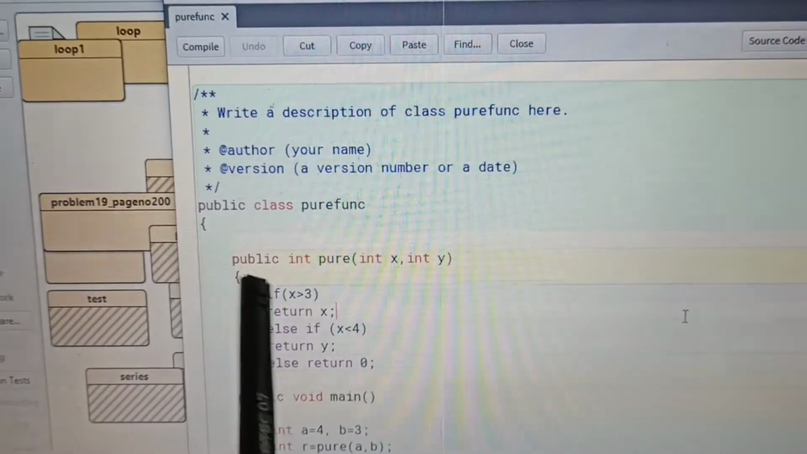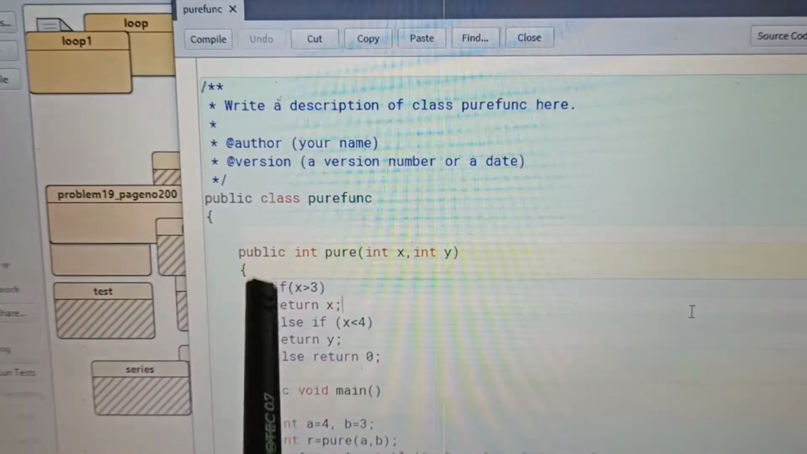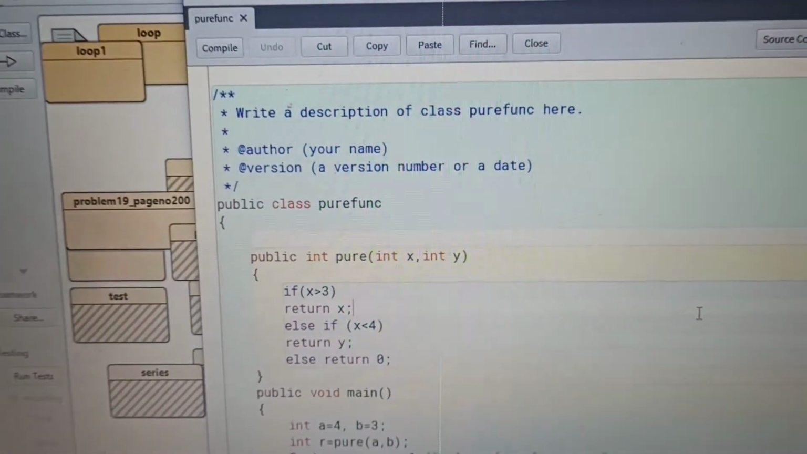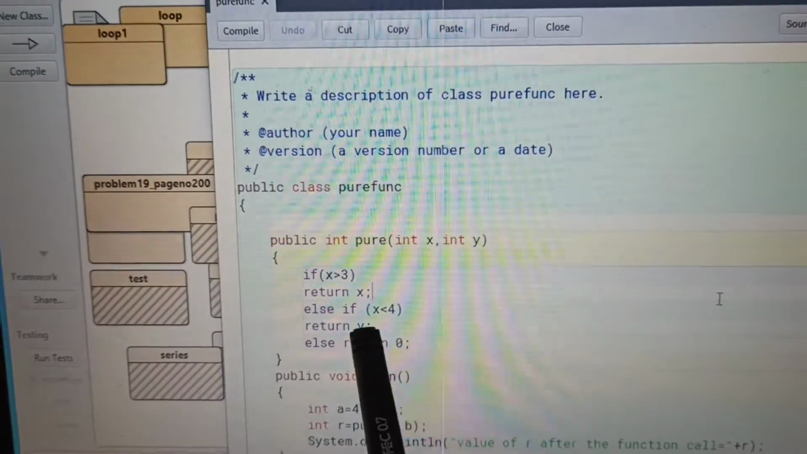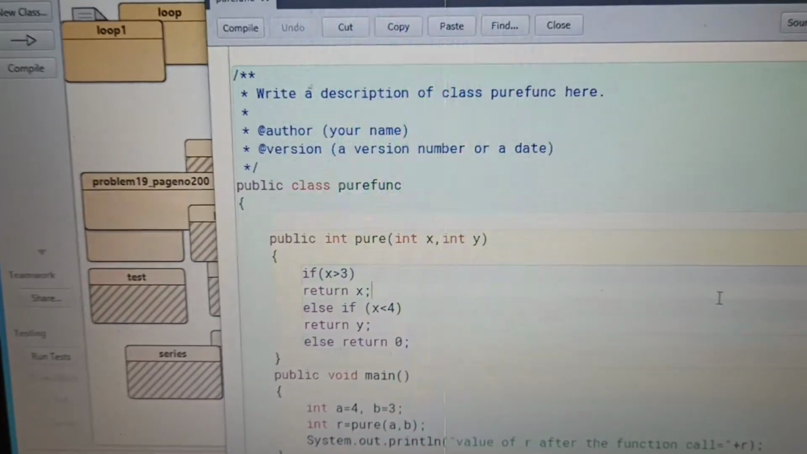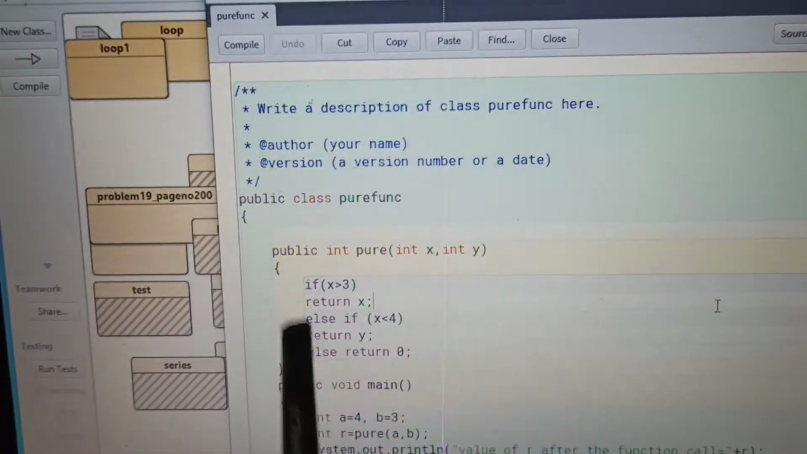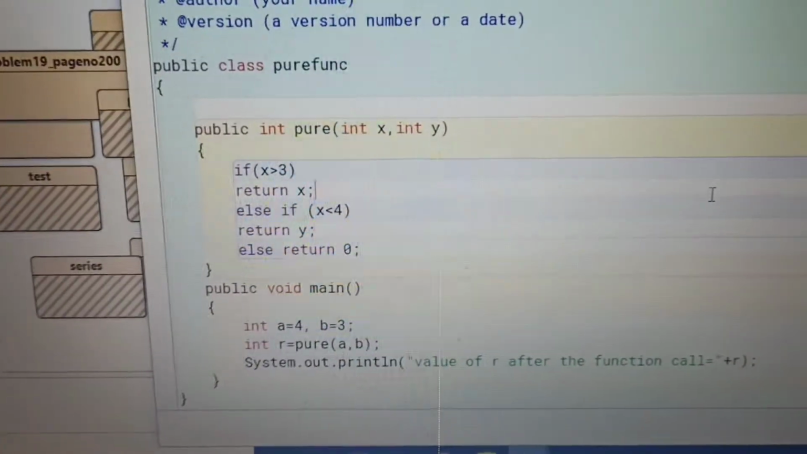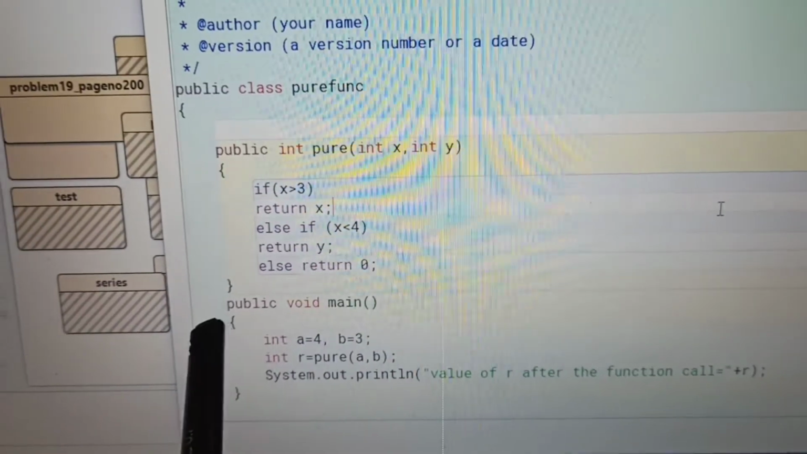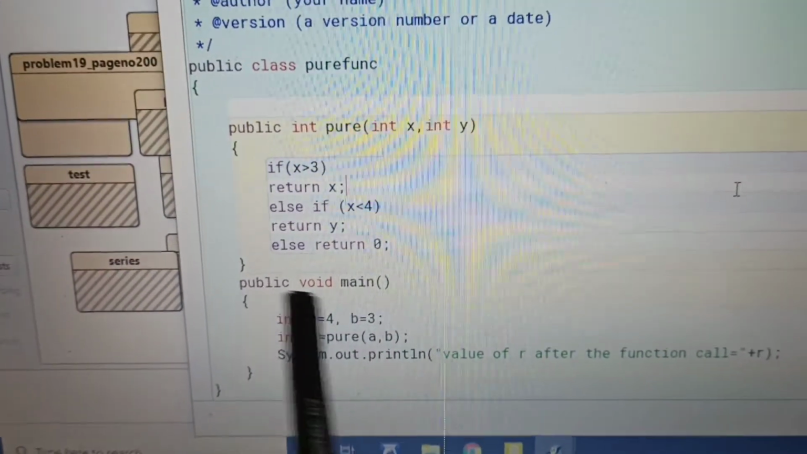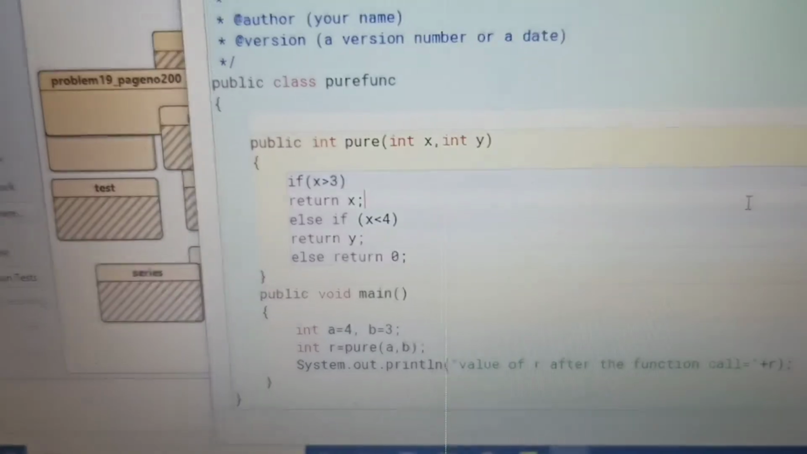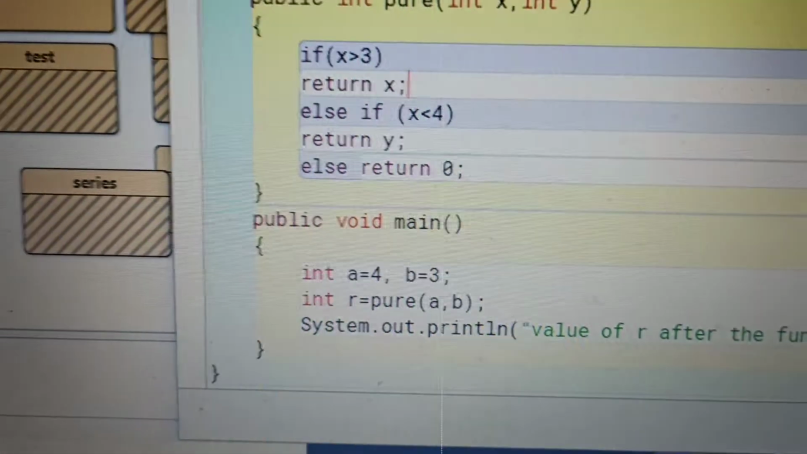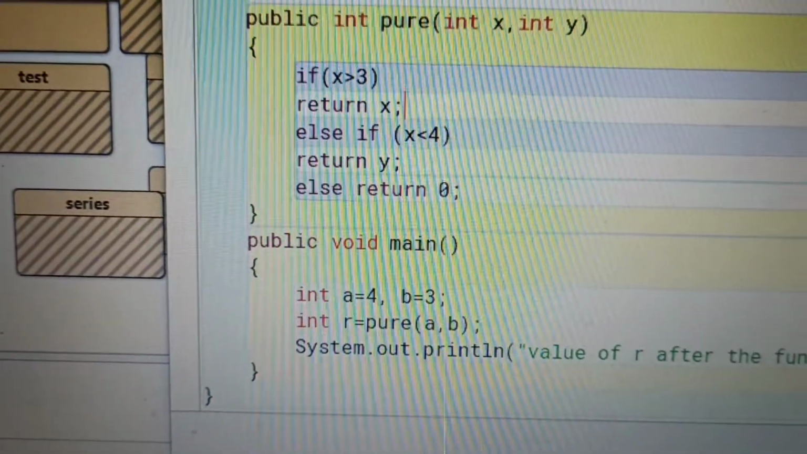Now suppose if x is greater than 3, then return x, or else if it is less than 4, then return y, and else if the condition is incorrect, then it returns zero, meaning at least one value is returned. Here I have created one main method, public void main, and after that you can see int a equals 4 and b equals 3.